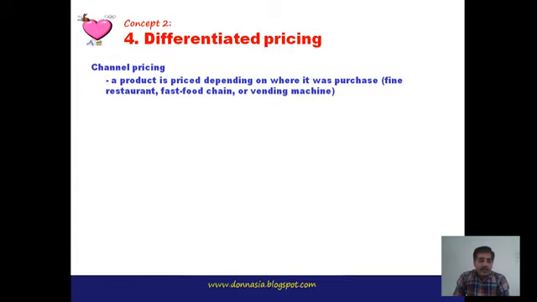We know very well that if we are purchasing any particular product from a common shop, compared to a fine restaurant or a shopping mall, the price charged in the shopping mall and the fine restaurant is generally greater than the price charged in the normal shop. So by this way it is also different. So channel pricing is one of the price adaptation strategies under differentiated pricing.